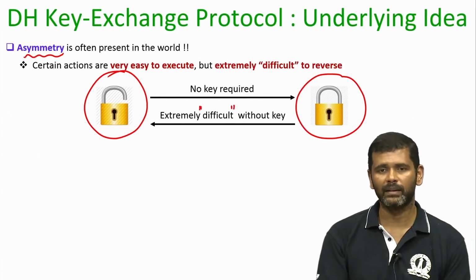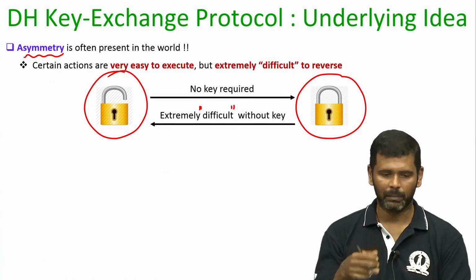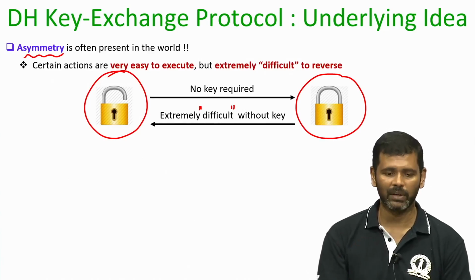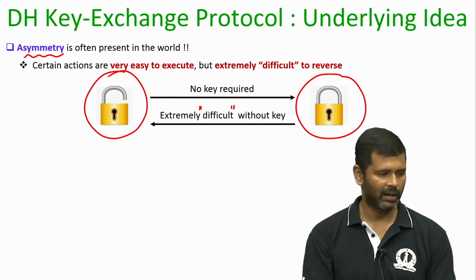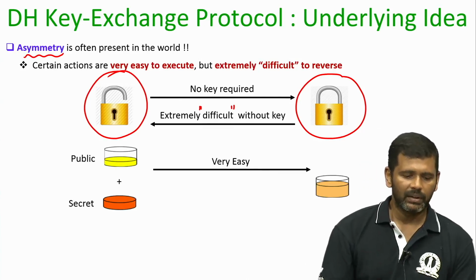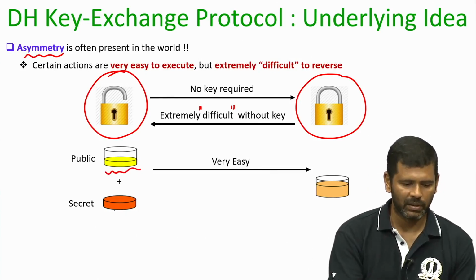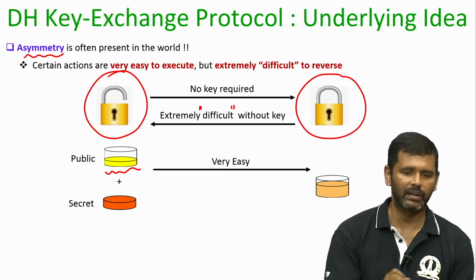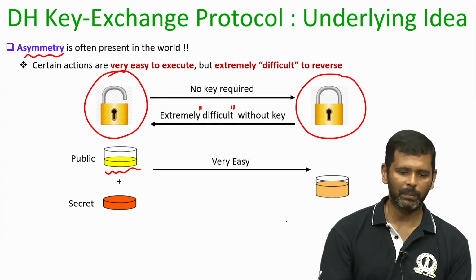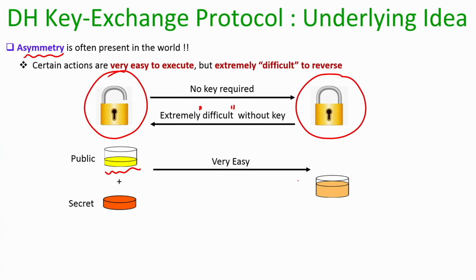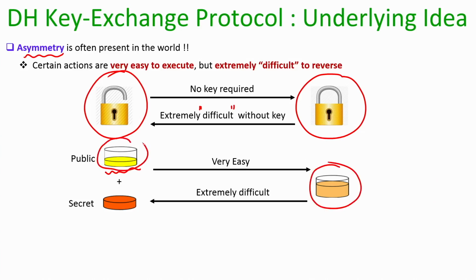There might be some other mechanisms to open it as well, you might have a jugaad method, but that will be extremely difficult, very time consuming. I am not saying it is impossible, right. There is a difference between extremely difficult and impossible. In the same way, consider this task. I take a publicly known color and then I prepare a secret mixture. In the sense, to the public color I add a secret color, and once the mixture is prepared I give it to you. So, the mixture preparation is very easy. And now, if I give you this mixture, and I also tell you the public color with which I started, can you tell me what exactly was the secret color that I added?